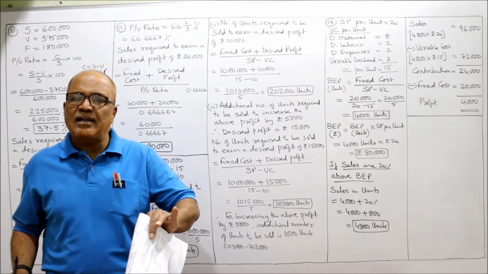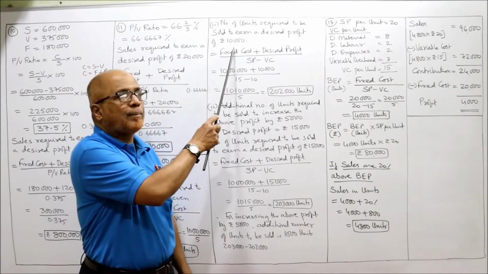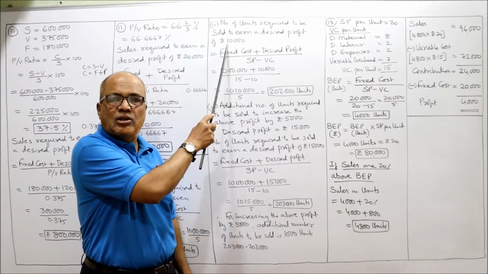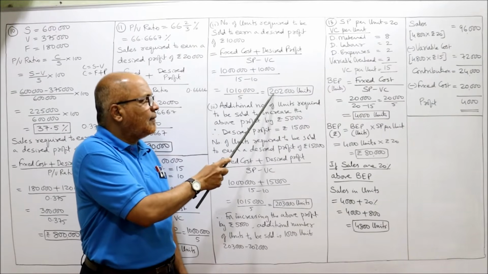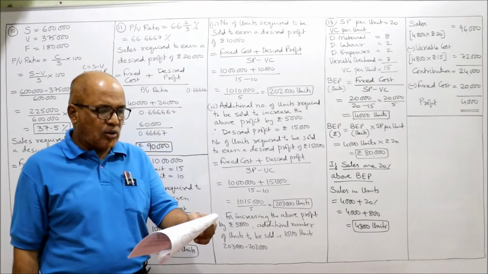If we make and sell 2 lakh 2,000 units, we will get a profit of 10,000. When will we get it? When we make and sell 2 lakh 2,000 units. Second question complete. Third question.